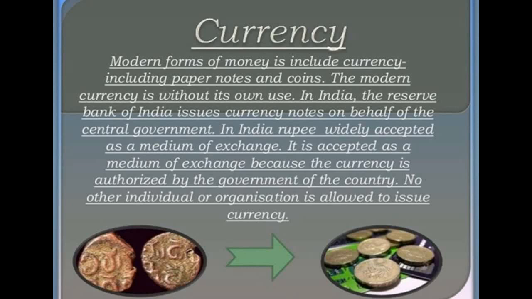So that was a kind of thing that had its own use. It was considered a medium of exchange, and it was kept safely. That is something they wanted to collect. But this modern currency is without its own use because you are exchanging it. You are using it as a medium of exchange only. So it doesn't have its own use. It is basically an exchange thing that you do to buy or sell things.